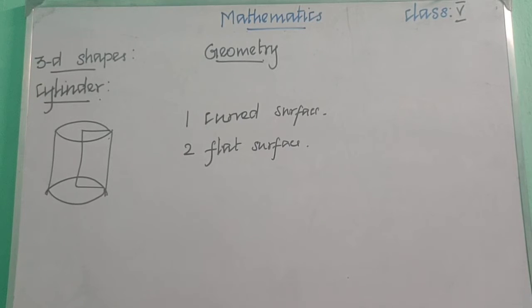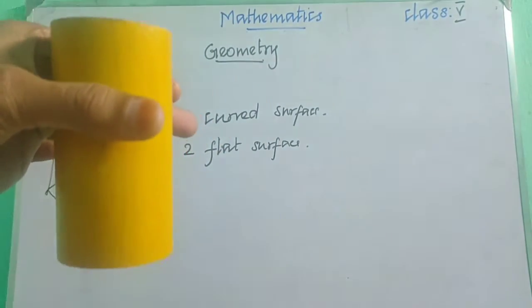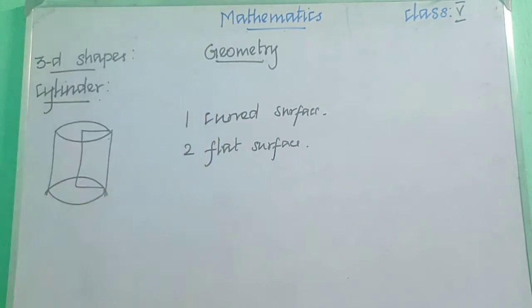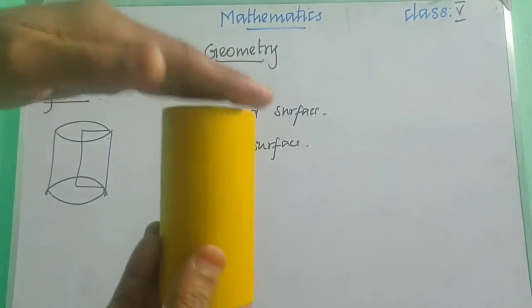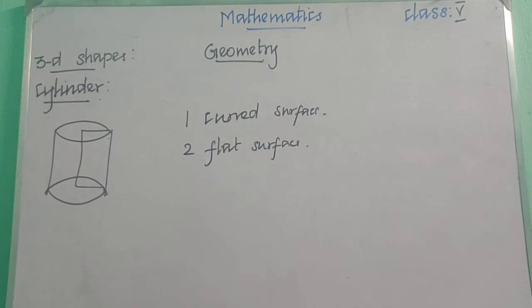Okay, children, so what are all the things we have learnt about cylinder? A cylinder is a 3D shape and it has one curved surface and two flat surfaces, the bottom and up. So two flat surfaces and one curved surface. And if you need to find the distance between this, மேலைக்கும் கீழைக்கும் distance கண்டுபிடிக்கணும் அப்படினா height கண்டுபிடிச்சா போதும். That is the thing we can learn, we can understand from this cylinder.